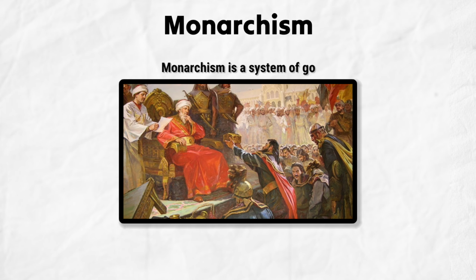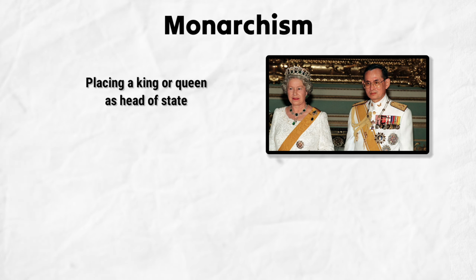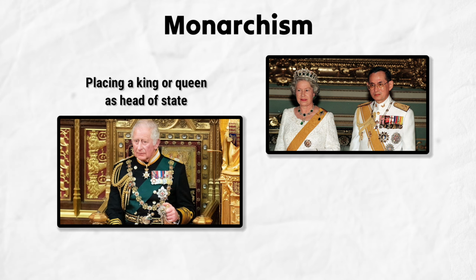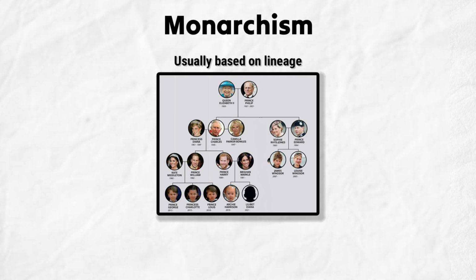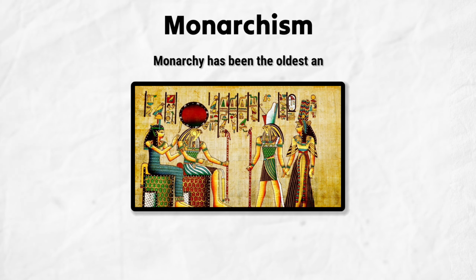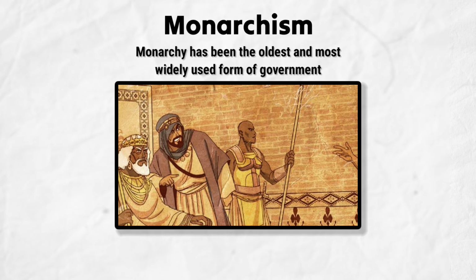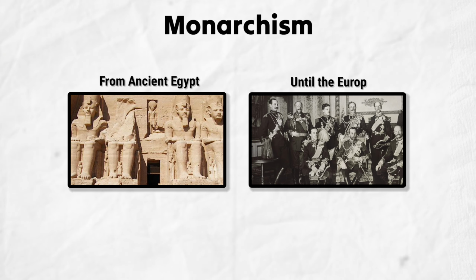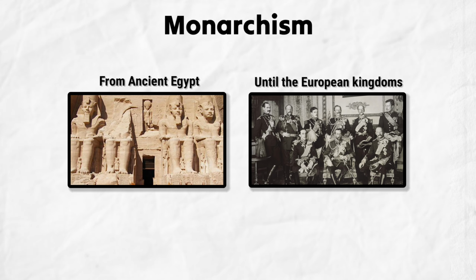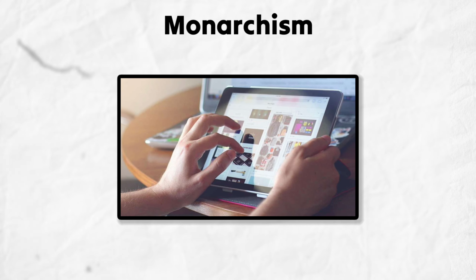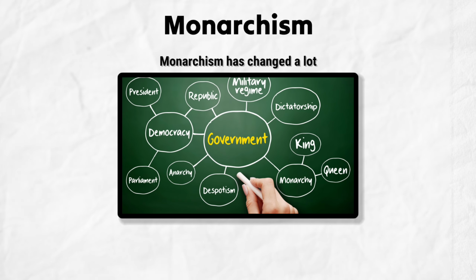Monarchism is a system of government that places a king or queen as head of state, usually based on heredity. Throughout human history, monarchy has been the oldest and most widely used form of government, from ancient Egypt to the medieval European kingdoms. In the modern era, monarchy has changed a lot.